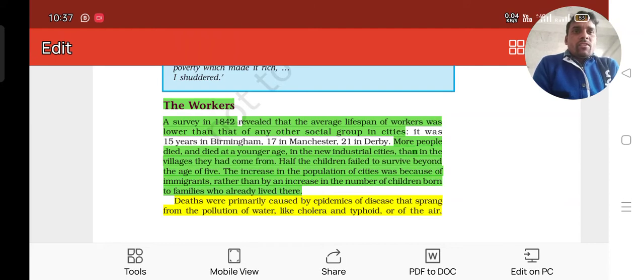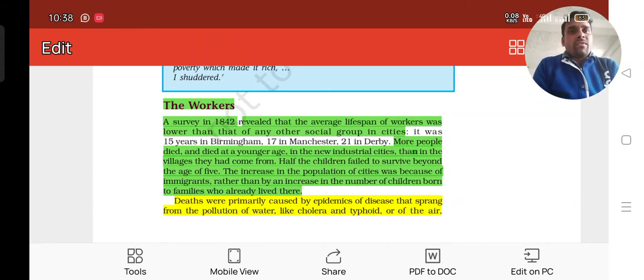The increase in the population of the cities was because of the immigrants rather than by an increase in the number of children born to the families who already lived there. It means that immigration has taken place. Immigration, in the sense that people come from the village and settle down in the cities hoping to get some job and money and have a better life.